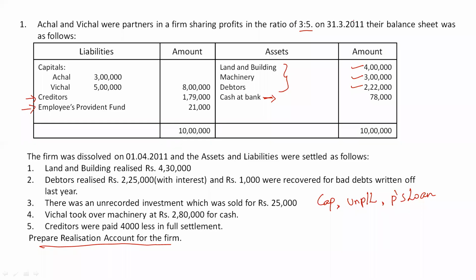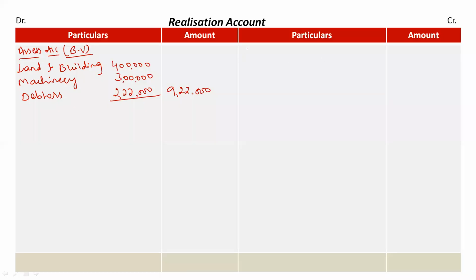So let's record both of these here. The book value of liabilities should be recorded on the credit side. Liabilities, their book value: we have creditors rupees 1,79,000, then employees provident fund, so that amount is rupees 21,000.